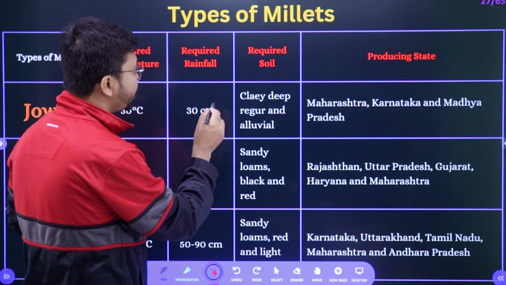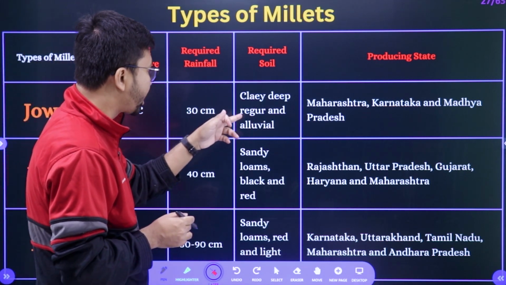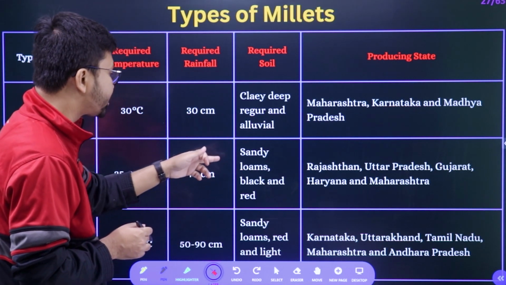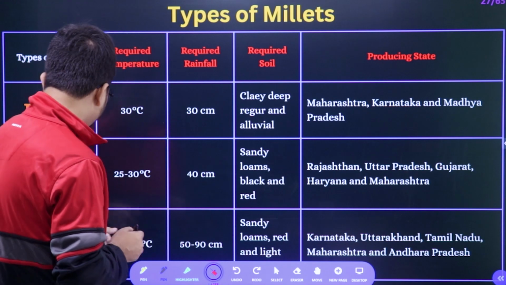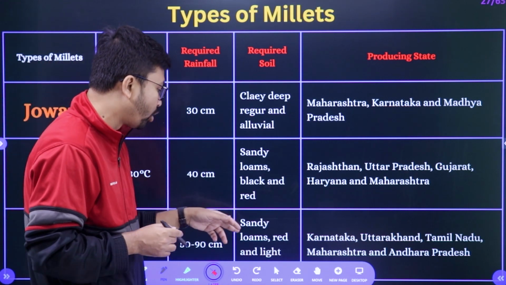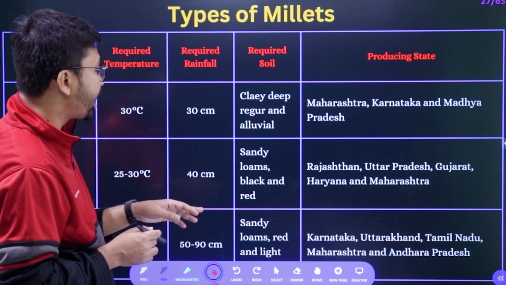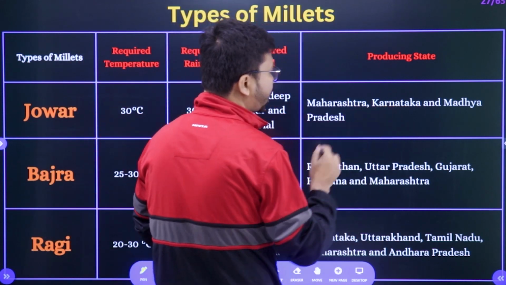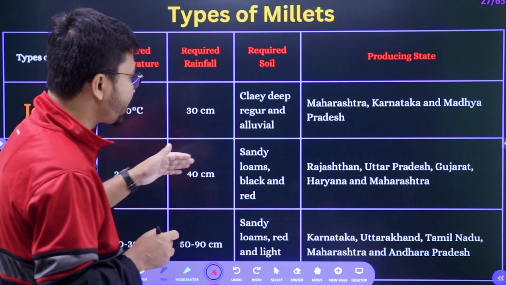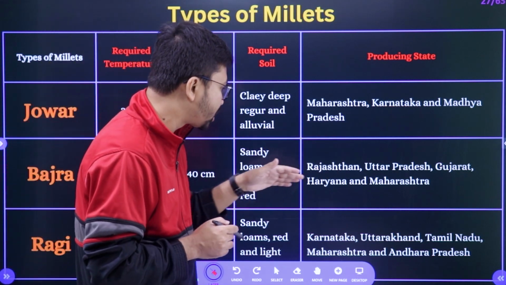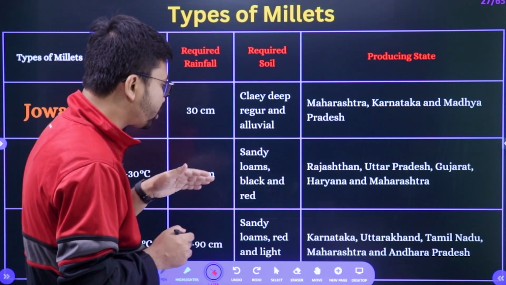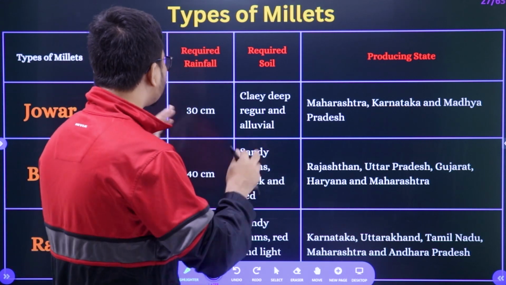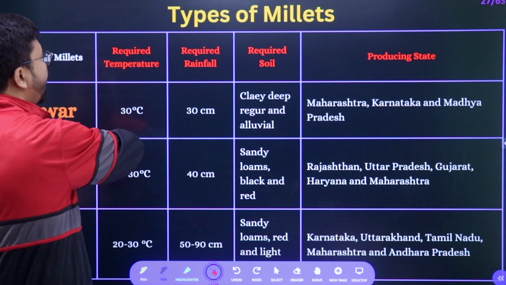Required soil will be clay, deep regur and alluvial soil for jowar; for bajra sandy, loamy, black and red soil; and for ragi sandy loams or red and light colored soil. Next, producing states: for jowar it will be Maharashtra, Karnataka and Madhya Pradesh. For bajra it will be Rajasthan, Uttar Pradesh, Gujarat, Haryana, Maharashtra. For ragi it will be Karnataka, Uttarakhand, Tamil Nadu, Maharashtra and Andhra Pradesh. So those are the things you need to know about millets.